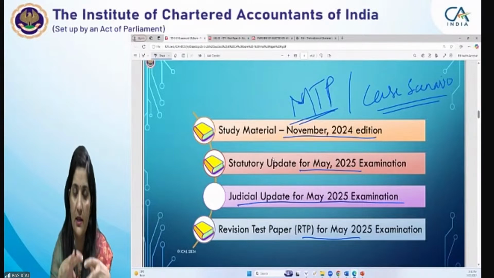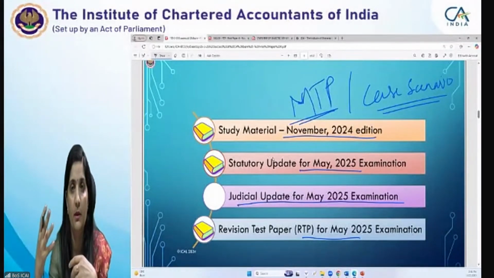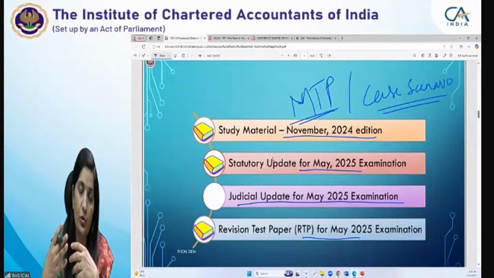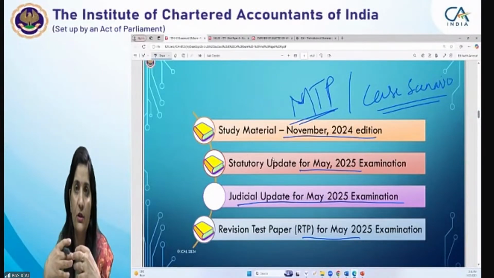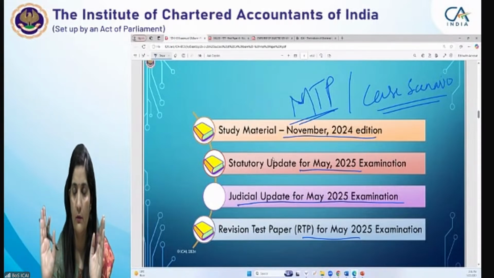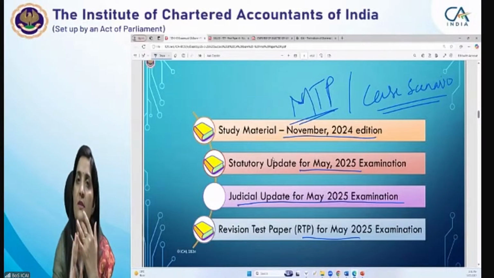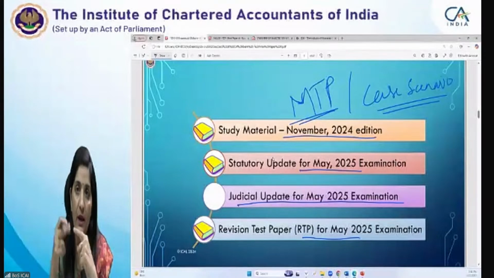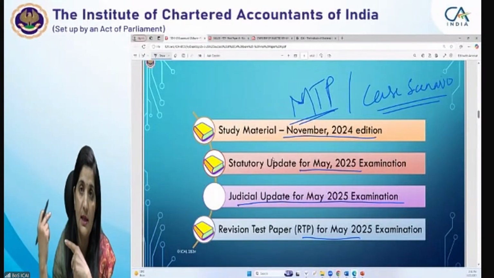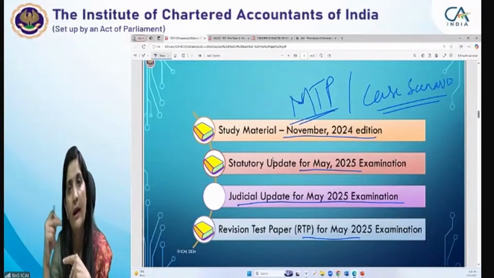Once you have done your studies from these publications, then you take up the MTP, because mock test papers are specifically given to you to check your preparedness for the examination, and you are required to solve those MTPs in examination conditions. Why am I saying examination conditions? Because right now you have a lot of time, but while you are going to appear for the examination, you have only 3 hours, and you have to solve the whole paper within the 3 hours period. Whole paper you have to solve. So what happens to students is, if you are not prepared in that manner, you will find it very difficult while you are facing the examination.